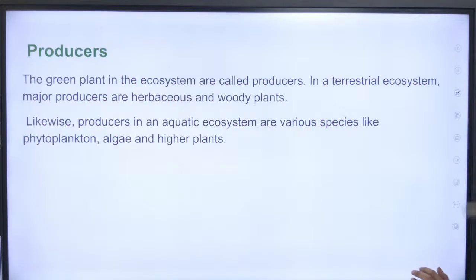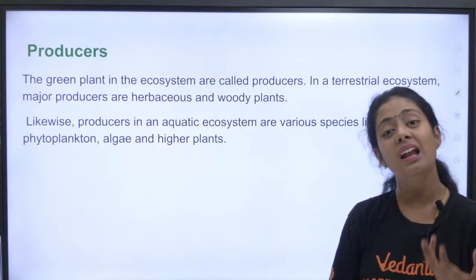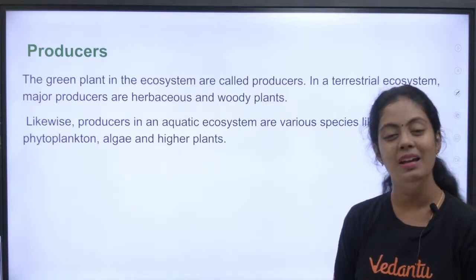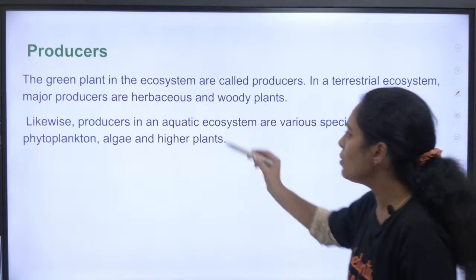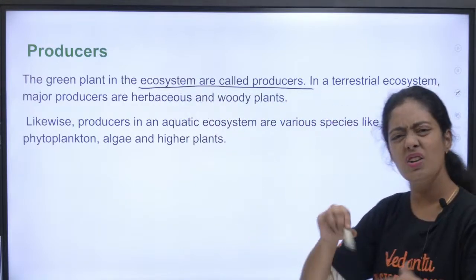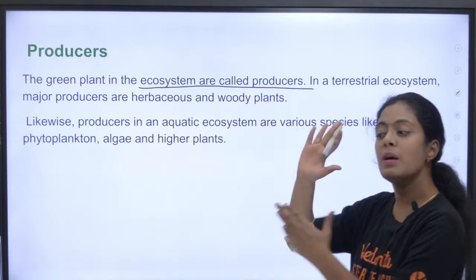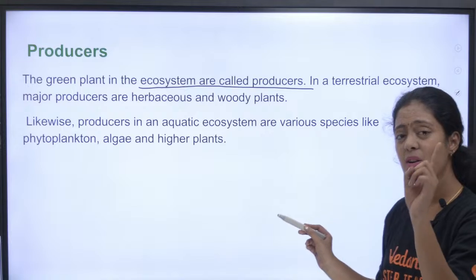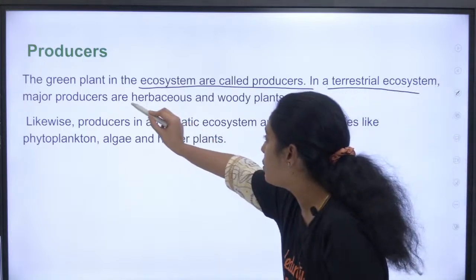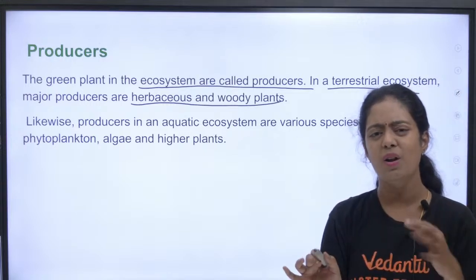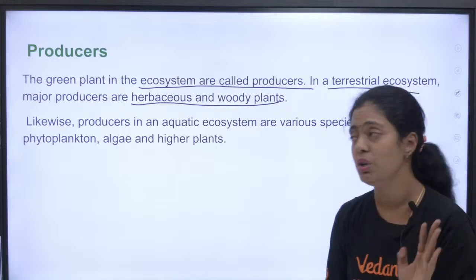Now let's look at producers. Who are producers, who are consumers, you would have studied this from around 4th or 5th standard. So we'll just have a quick brush up. Who are producers? Producers are the green plants in the ecosystem. Not just green plants, we also have photosynthetic bacteria which are grouped under producers. In terrestrial ecosystem, please underline this line, major producers are herbaceous and woody plants, all your trees, herbs and shrubs.